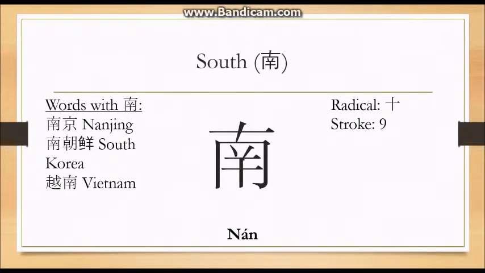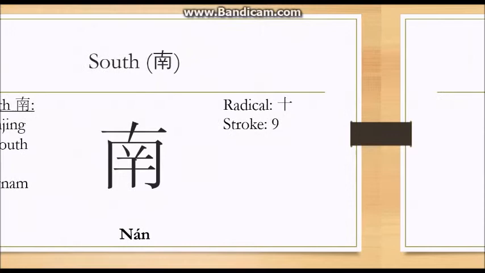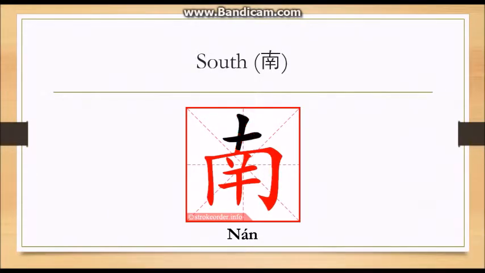Our next character is south, or nan. Three words that use this character: Nanjing, which means Nanjing, South Korea, Nanshaoqian, and Vietnam, Yunnan. The radical in here is shi, and there are 9 strokes that you need to do. This is how you write nan.